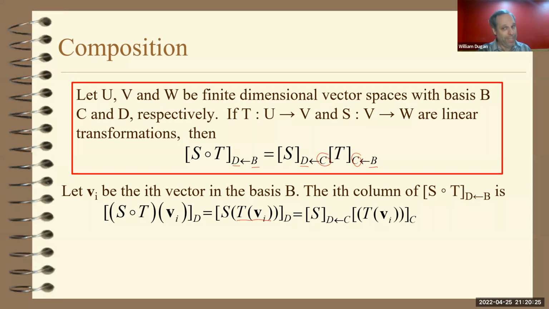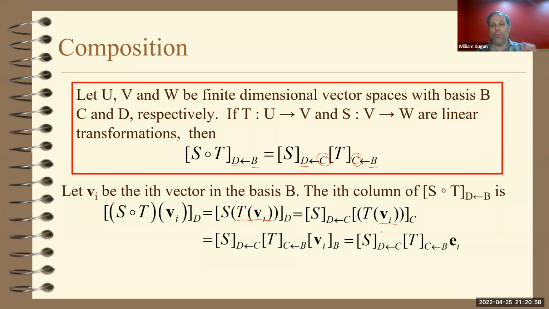Well, I can use the theorem again because it's T applied to something. So to find that vector, I take the standard matrix of T relative to B to C, and I multiply it by the vector v_i relative to B. So then we have this equation. But the coordinates of v_i relative to B, remember v_i is one of the vectors in basis B, so that's just e_i.